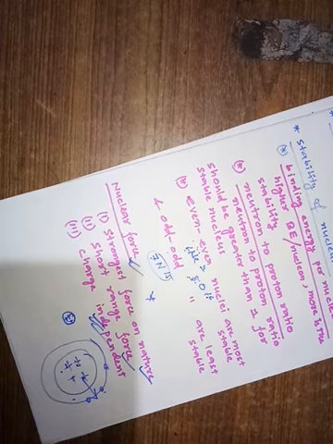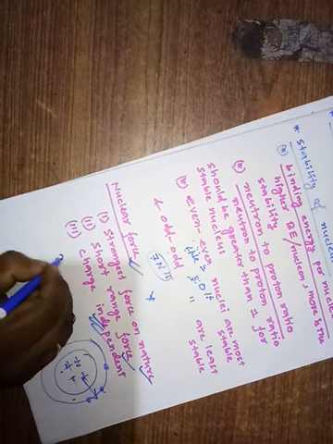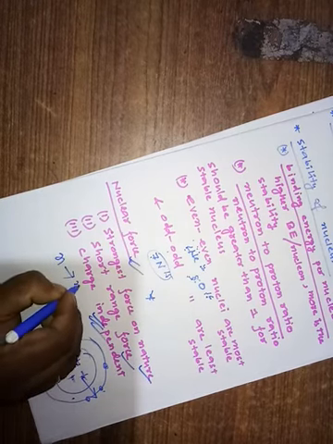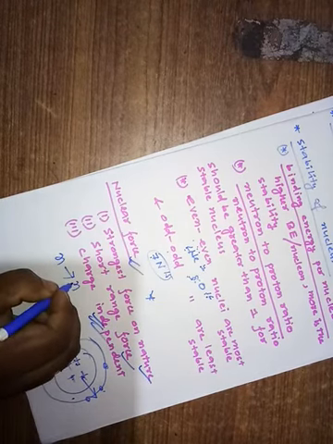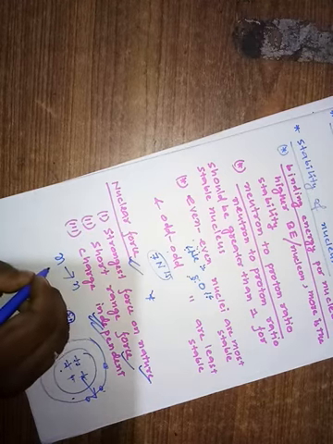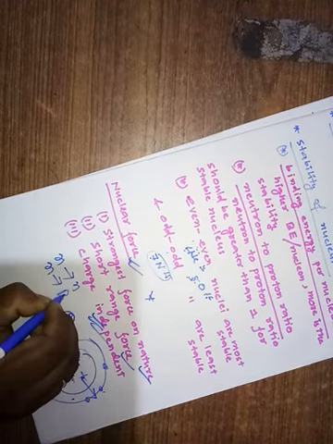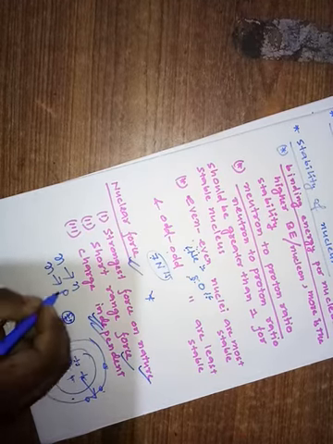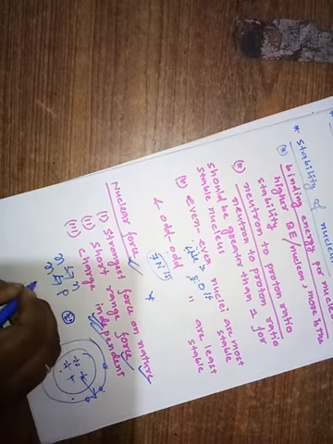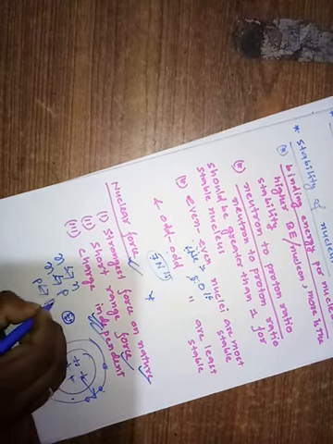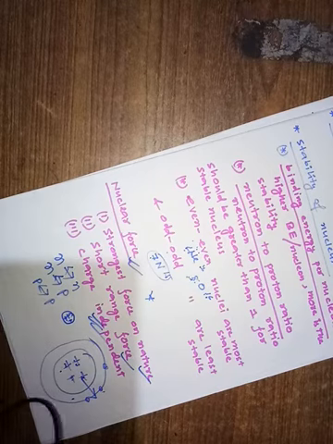What is the meaning of charge independent? That means a neutron has an attractive nuclear force on another neutron. A neutron has a nuclear attractive force with a proton, right? A proton is attracted by another proton with the nuclear force. Are you getting my point? It does not depend on the charge, and it is the strongest force of the universe.